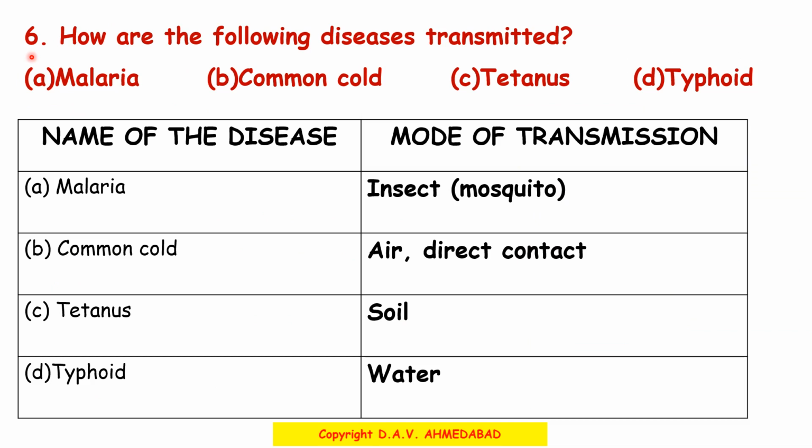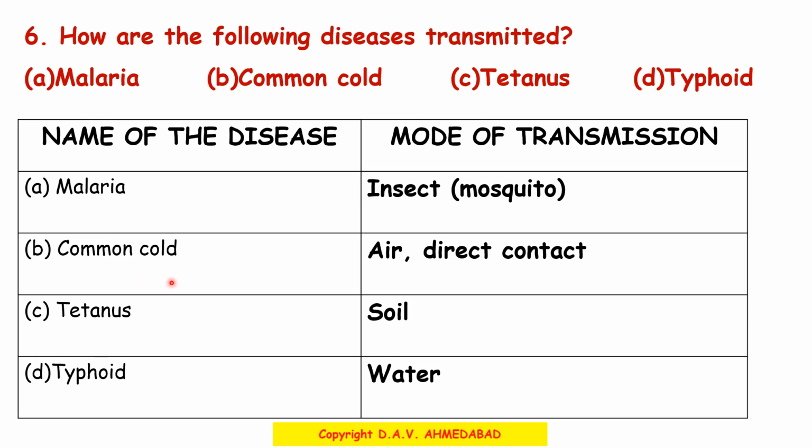Question number 6. How are the following diseases transmitted? And the diseases given here are malaria, common cold, tetanus, typhoid. Now coming to malaria. Malaria is transmitted through an insect. And what is the name of that insect? Yes, it is mosquito.